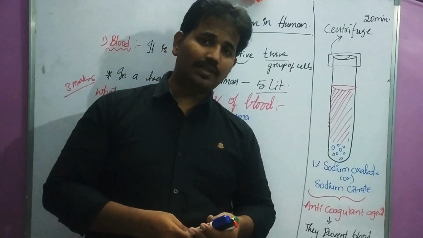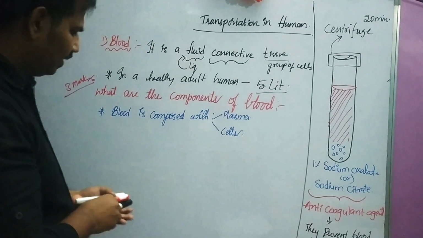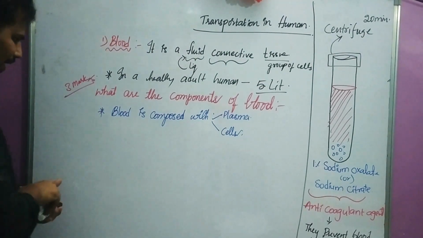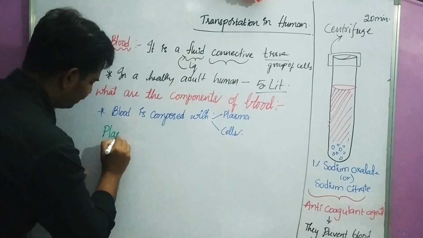So let us see what are the different things present in the plasma.